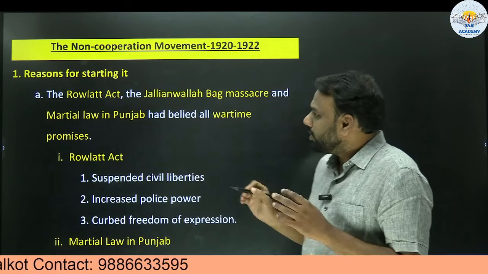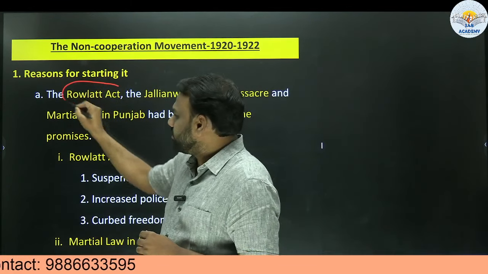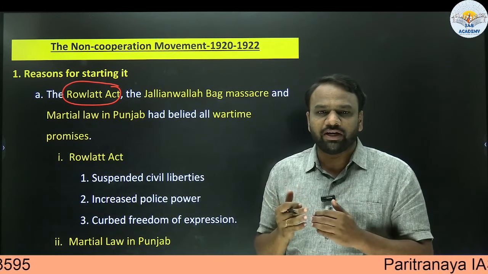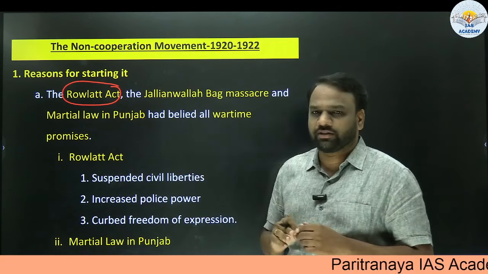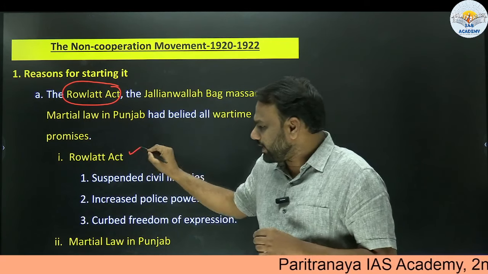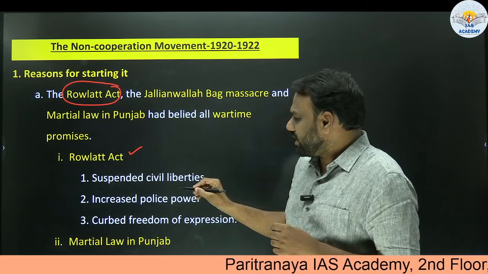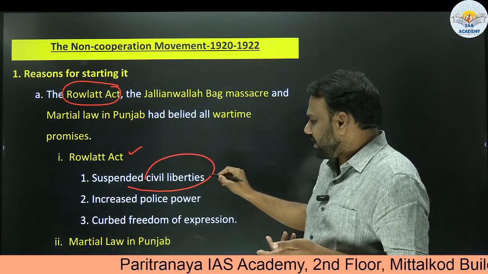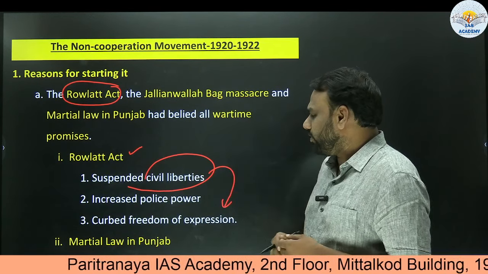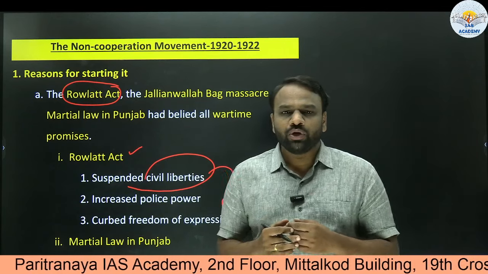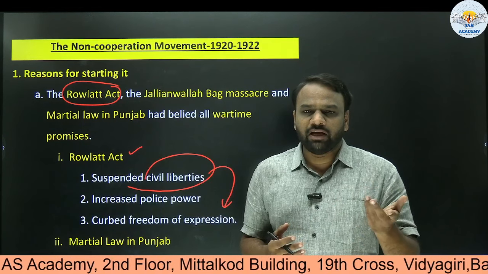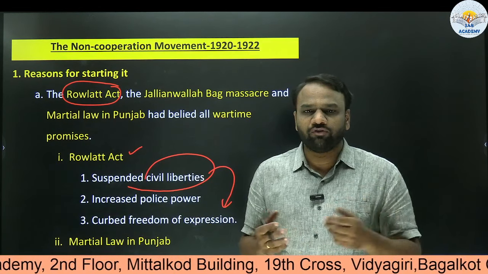One reason was the Rowlatt Act. We need not have complete details about it. At the superficial level, we need to understand why we were opposing it. The Rowlatt Act had provisions which included suspension of civil liberties. An example of civil liberty is freedom of expression. You did not have the freedom to express yourself, for example through public speeches or newspapers.